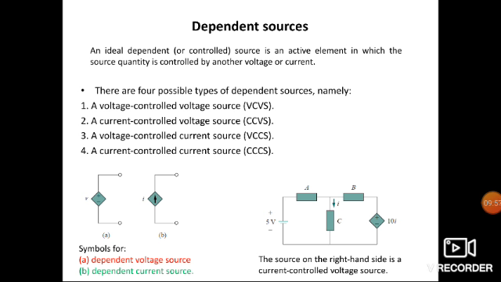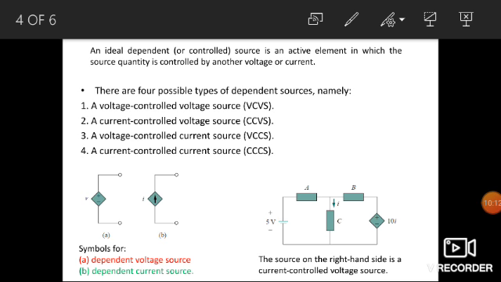First is the voltage controlled voltage source. Second is the current controlled voltage source, CCVS. Third is the voltage controlled current source. Last one is the current controlled current source.